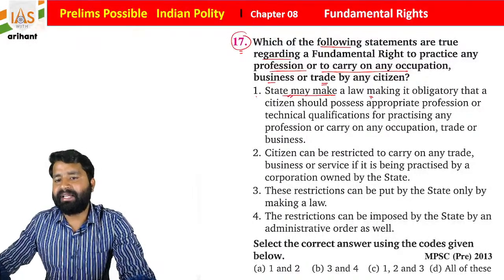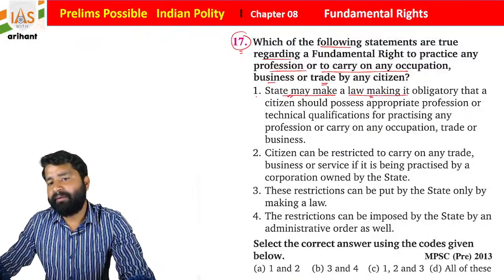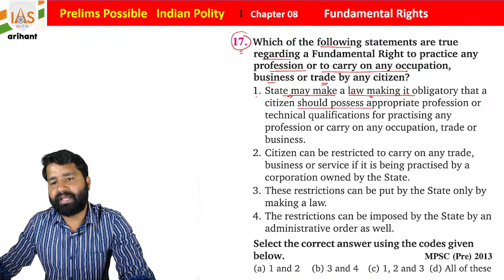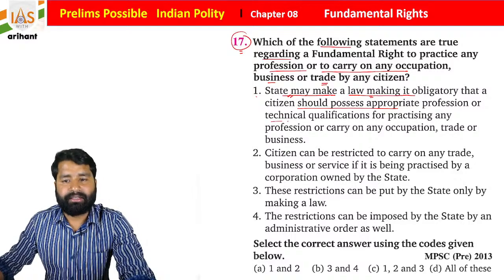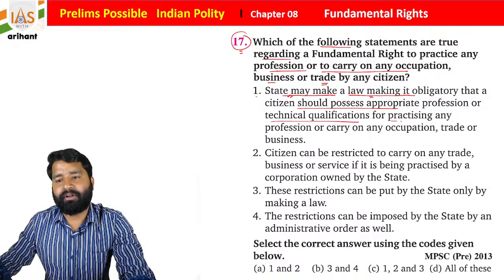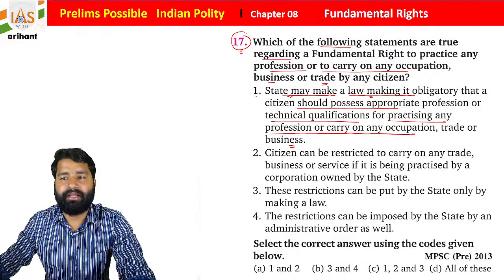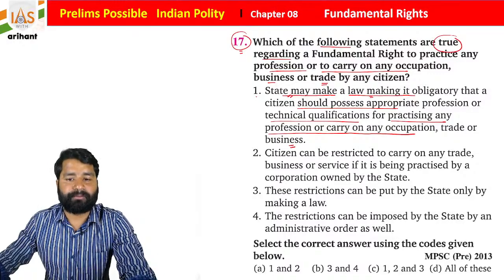So state may make a law making it obligatory that citizens should possess appropriate professional or technical qualification for practicing any profession or carrying on any occupation, trade or business. Okay, so which of the following is true?